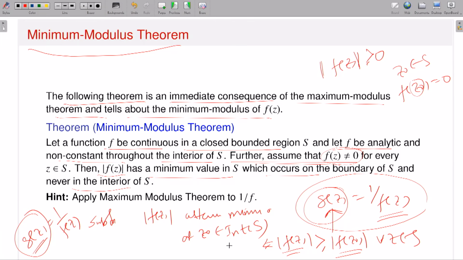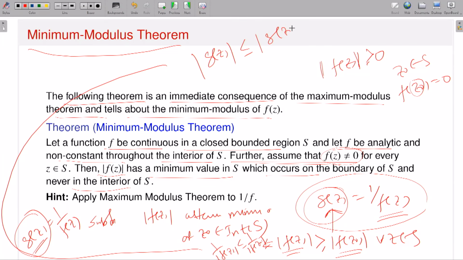That implies 1 by modulus of f of z is dominated by 1 by modulus of f of z naught. So therefore you can say that the absolute value of g of z is dominated by modulus of g of z naught, and this is true for all z in S, and z naught is interior to S, right? So come back to the function g. What is your function g? Your function g is continuous on a closed bounded region S, analytic in the interior of S, and non-constant because f is non-constant. With the assumption that modulus of f attains a minimum in the interior of S, it implies that my function g attains a maximum in the interior of S.